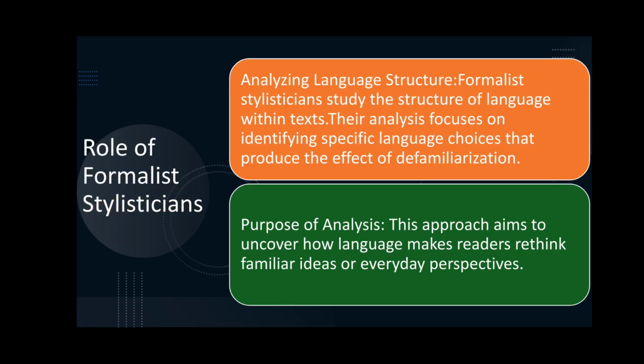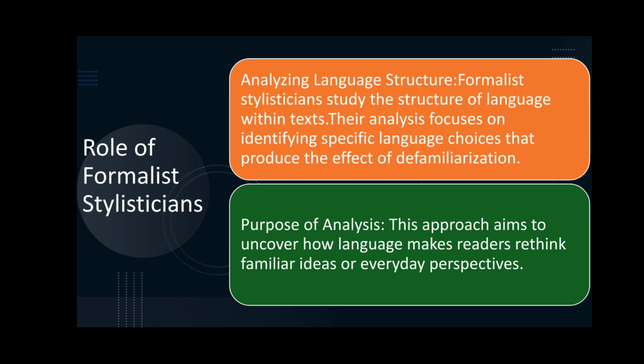Role of formalist stylisticians. Analyzing language structure, formalist stylistics study the structure of language within text. Their analysis focuses on identifying specific language choices that produce the effect of defamiliarization. So what a formalist stylistician is doing, they investigate and identify specific language choices produced by the writer, and the effect of this is defamiliarization.